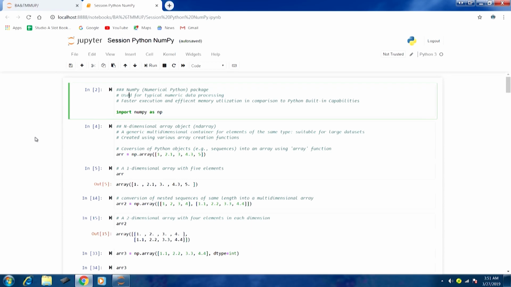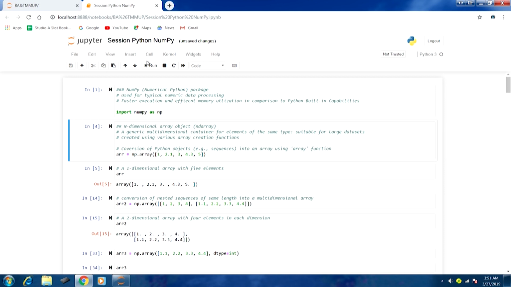If any processing is to be done on a larger data set, functions from this package would probably be better than writing code using the built-in Python capabilities. As usual, the first thing is to load this package into the Python environment. So, this is import numpy as np, which is what we typically use. Let us run this.